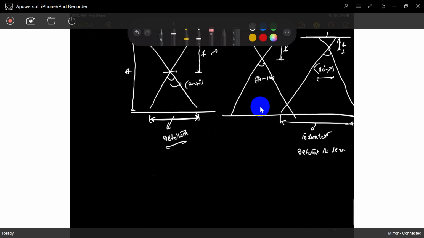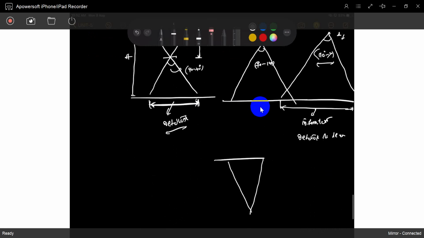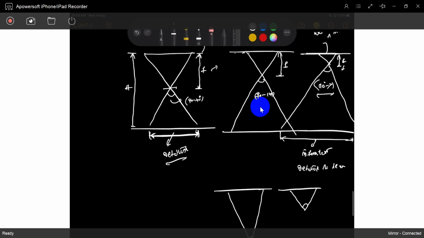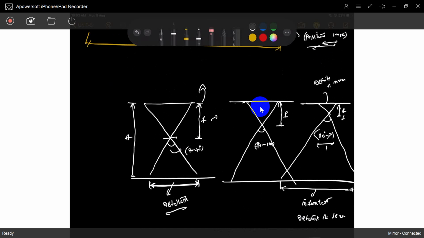If the focal length is too large, you will get a small angle. If the focal length is very small, you will get a large angle. Two lines meeting somewhere far away give you a small angle, so you can easily observe it. Above 110, then 70 to 110, then 40 to 70.